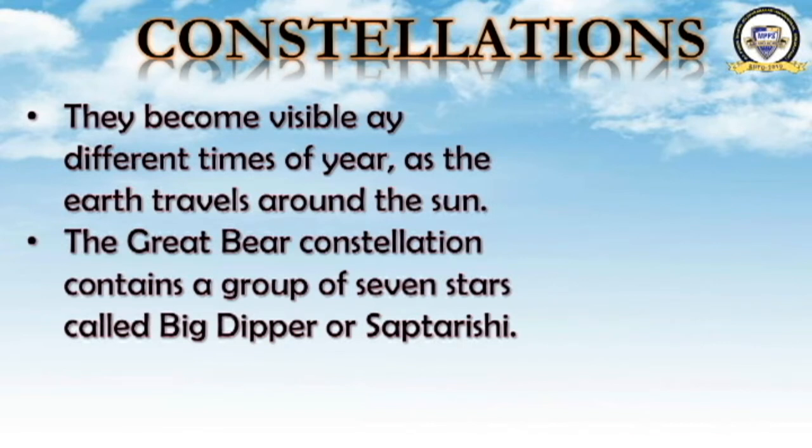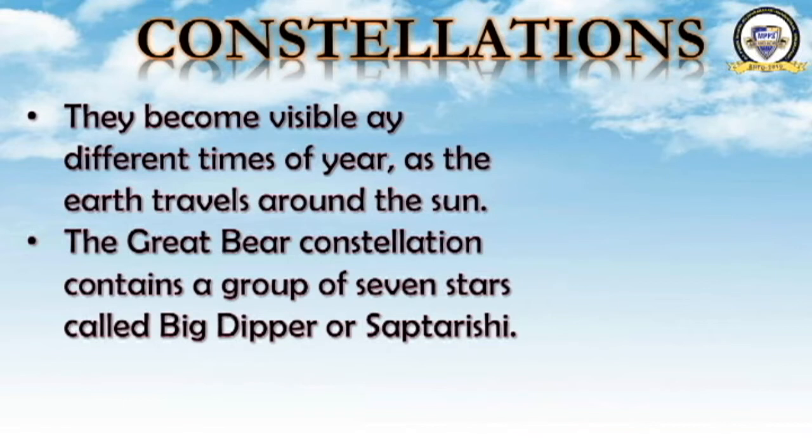The Great Bear constellation contains a group of 7 stars called Big Dipper or Saptarishi. Sapta means 7. It is an example of a constellation. Which one? The Great Bear constellation contains a group of 7 stars, and these 7 stars are called Saptarishi or Big Dipper.